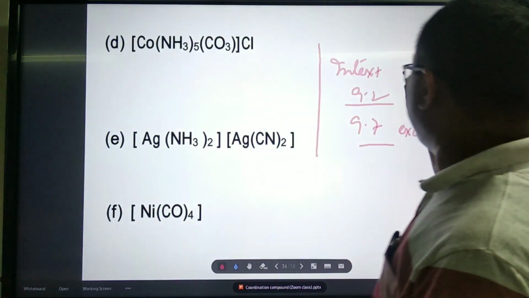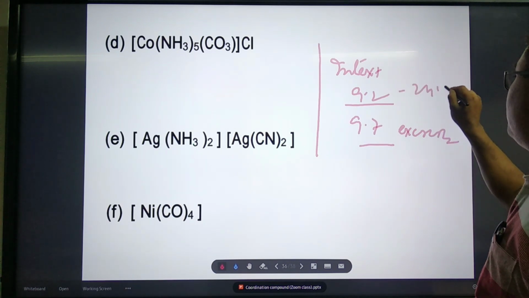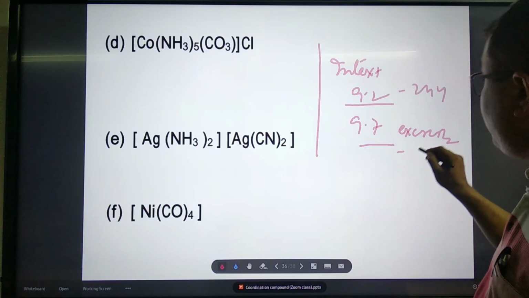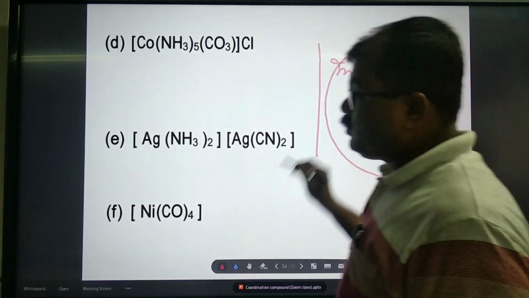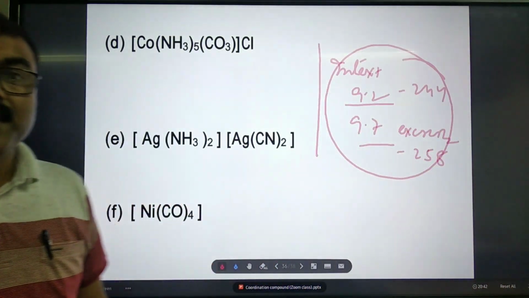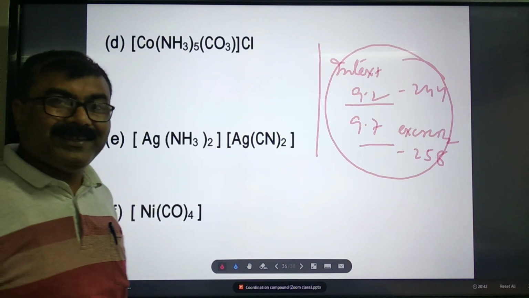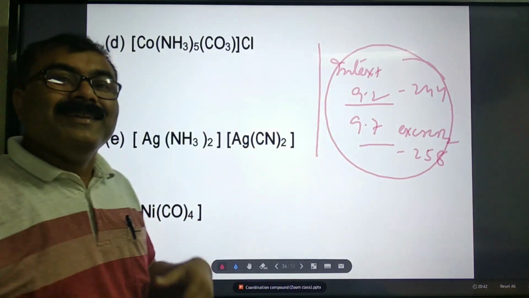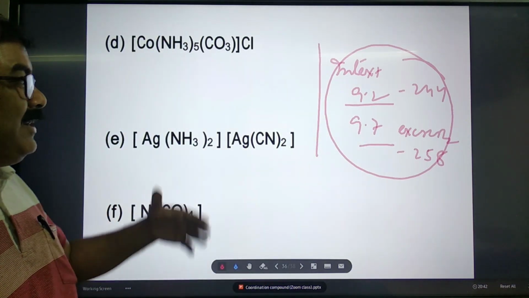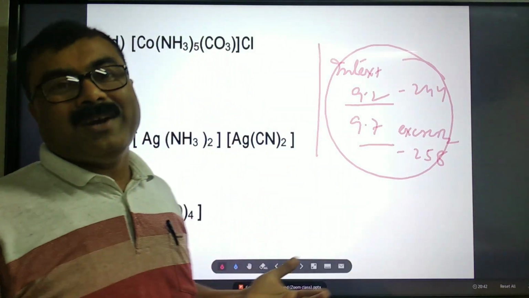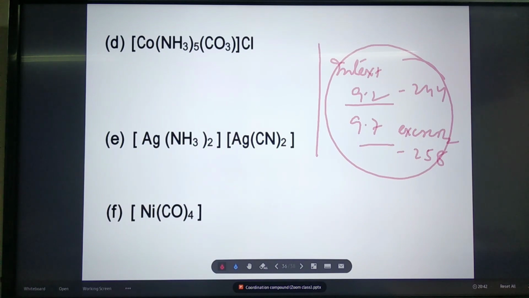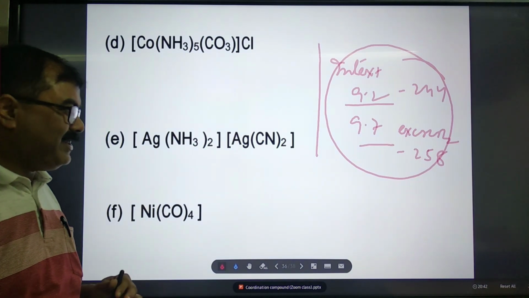This is page number 244 and this is page 258. My dear students, you will practice and try these questions. In my next video class, we will discuss them again. If any problem, you can clarify. Have you understood? Yes.